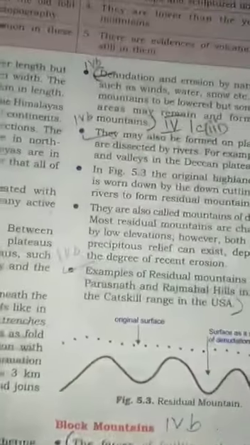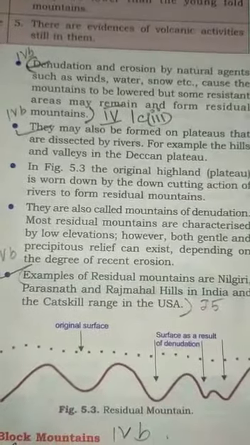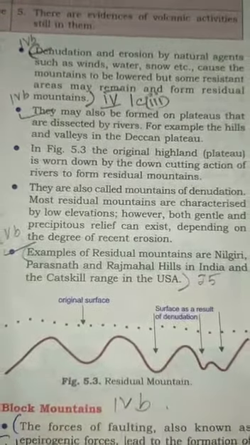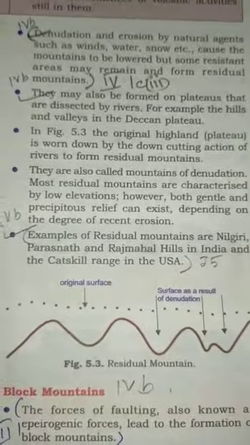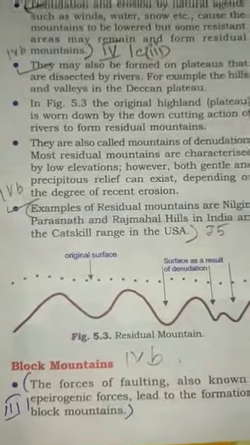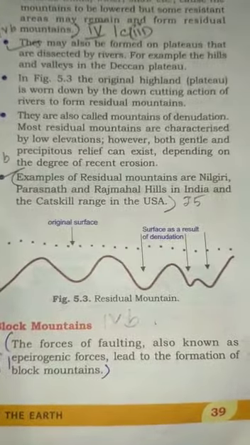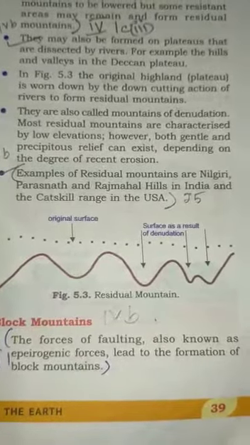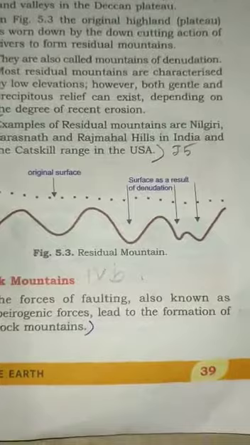Now because of that we have the denudation and erosion by natural agents like wind, water, snow, etc. They may also be formed on plateaus that are dissected by rivers. For example, the hills and valleys in the Deccan Plateau region. Various examples of residual mountains are Nilgiri, Parasnath, Rajmahal Hills in India and Catskill Range in USA. You can see the formation of the residual mountain.